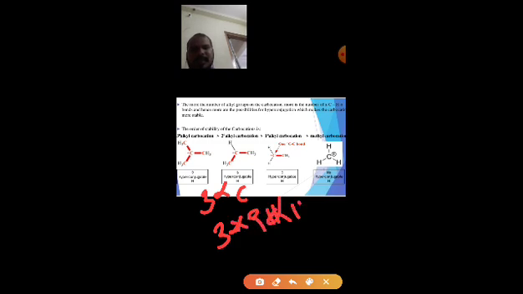In the secondary carbonium cation, there are 6 alpha hydrogens. In the primary carbonium cation, there are only 3 alpha hydrogens.